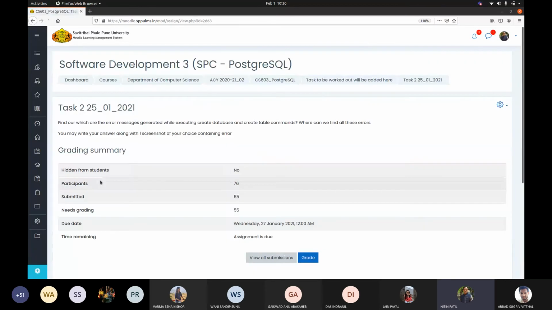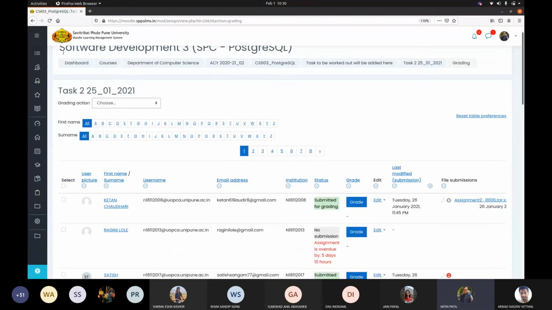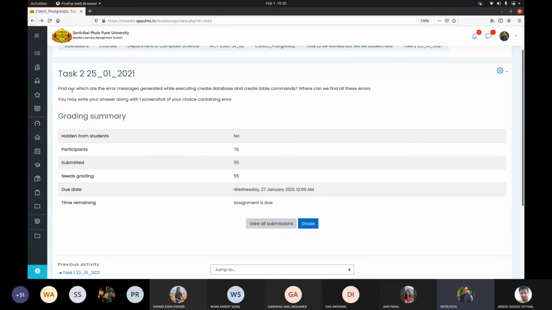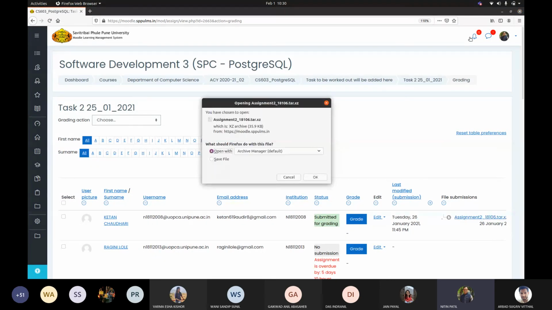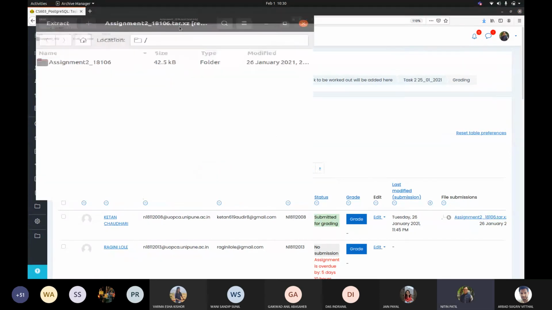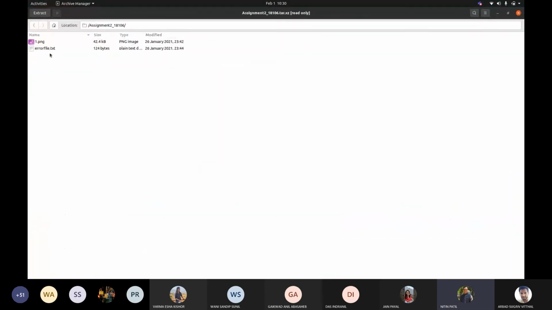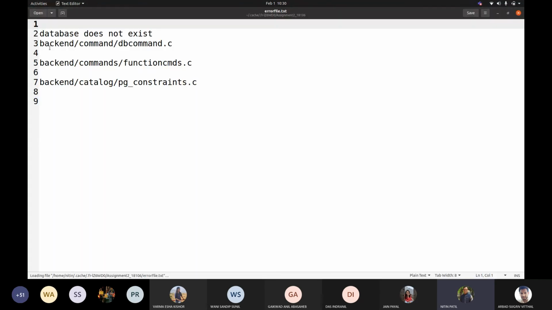And task number 2 was related to the error message generated. Now if I pick one of them without saying who exactly submitted this, so let us open. So if I consider this error file.txt, which is submitted by Ketan, he is saying there are these things where the errors are.